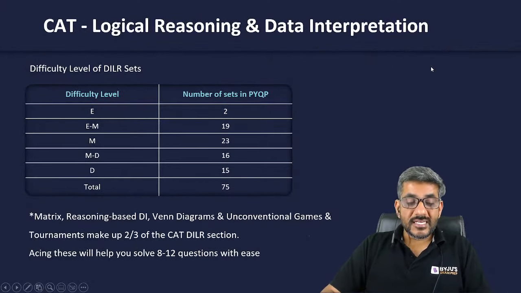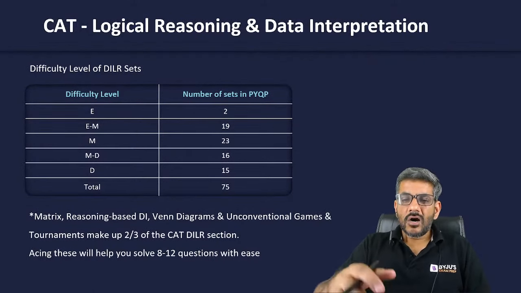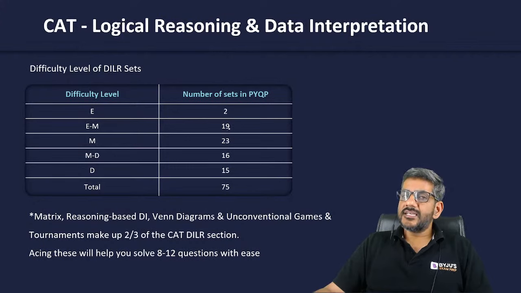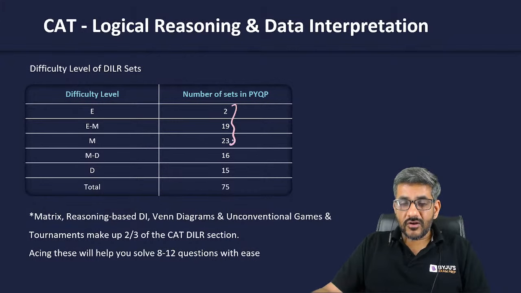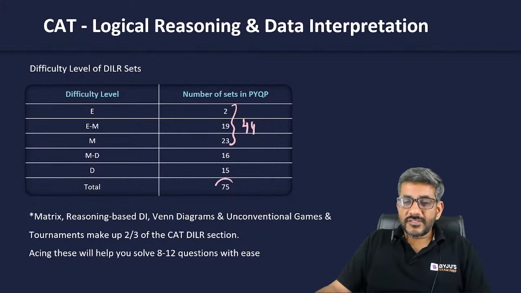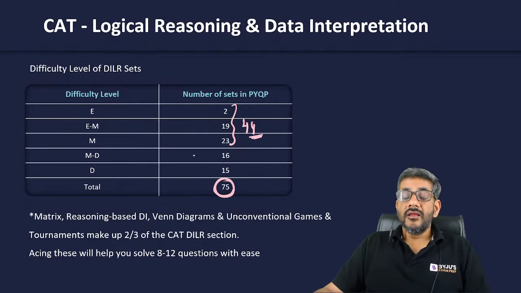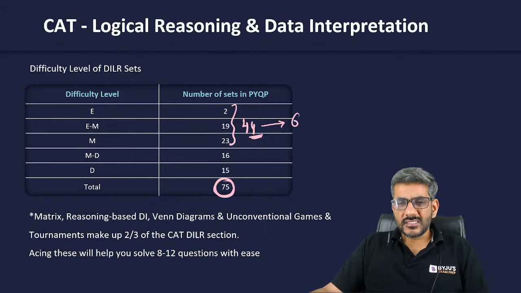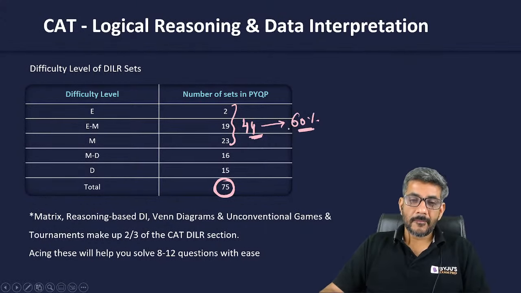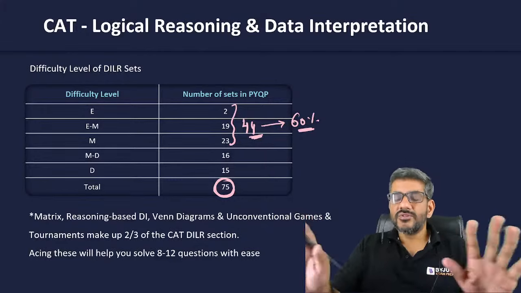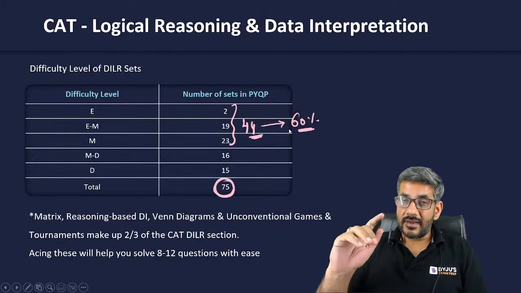Now, if I look at these sets from the perspective of their difficulty level, how easy, moderate, or difficult these sets have been in these last years. 2 sets we have found as very easy. 19 sets we have found as easy to moderate. 23 sets we have found as moderate. If I add all of them, this gives me 44 sets. So out of 75 sets in the last 5-6 years, 44 sets have been easy or moderate, that is approximately 60% of the sets, right? So approximately 60% of the sets have been either easy or easy to moderate level. That has been the case in LRDI.